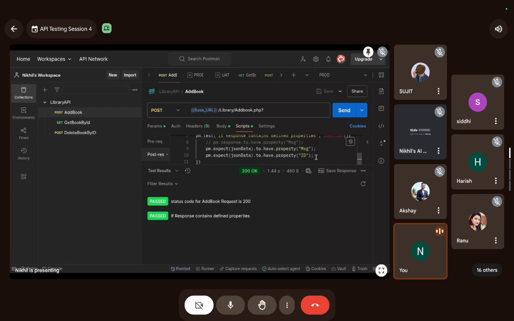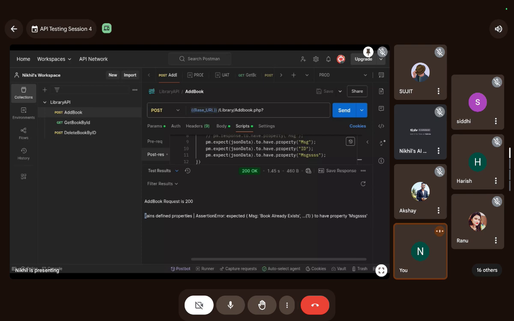Let me add some unusual property to see if this works or not. I will add messages, and hit save and click on send. This should fail this time. See, this failed. See, assertion error, expected book already exists to have property messages. Do you see what happened? This property doesn't exist, but our code is expecting this property to exist. So this failed. So I'm just removing this.